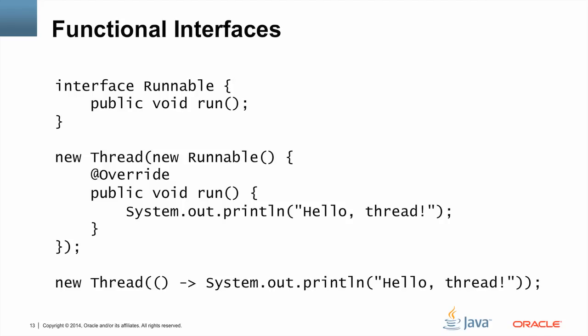The example in the middle shows a typical usage of creating a runnable using an anonymous inner class. The line at the bottom of the screen shows a lambda expression being passed as a runnable instead of using an anonymous inner class. In many cases, anonymous inner classes can be replaced with lambda expressions. There's something new here, which is that the run method of the runnable interface doesn't take any arguments. To write a lambda expression and pass no arguments, we have to pass the empty set of parentheses on the left side of the arrow.